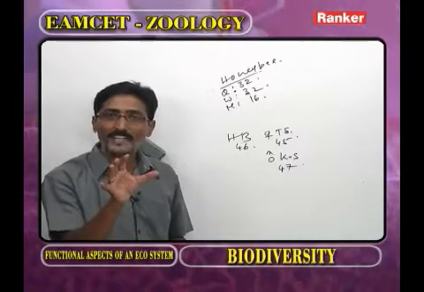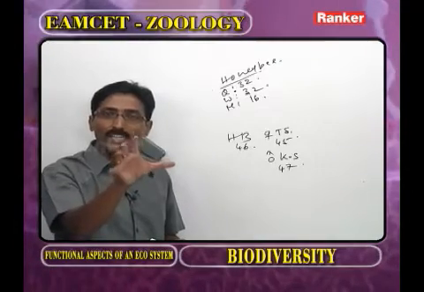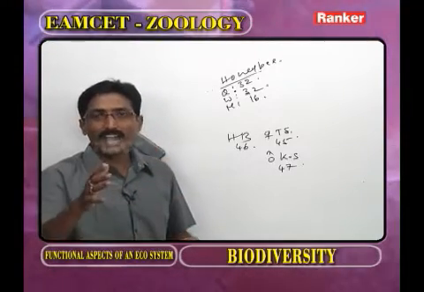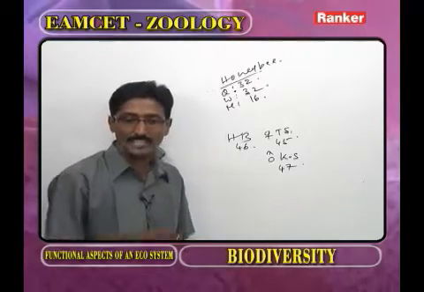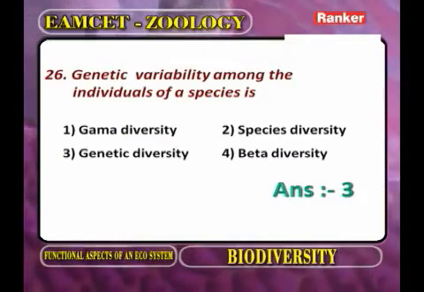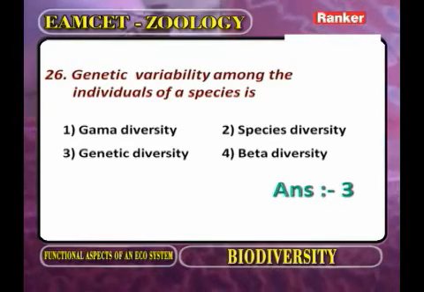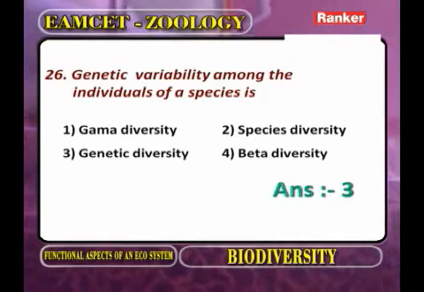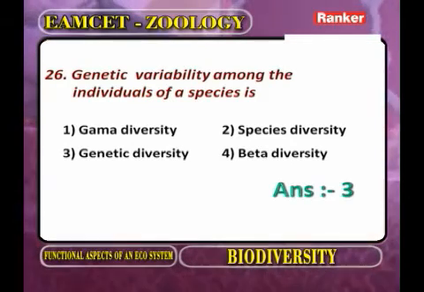Because of the genetic variability, we are adapted, or we survive, in the changed environment. As the environment changes, the genetic variability increases. Now here: genetic variability among the individuals of a species: gamma diversity, species diversity, genetic diversity, beta diversity. Based on this information, what is the correct answer? The genetic diversity. Now we go for the next question.